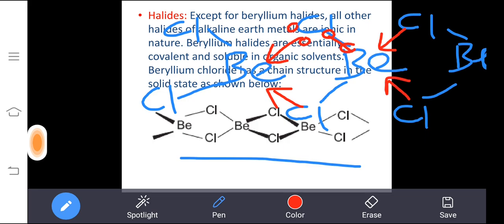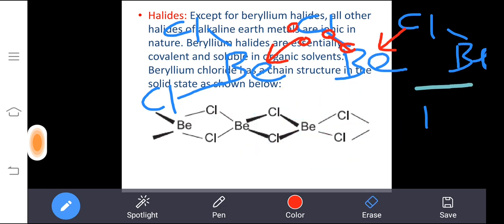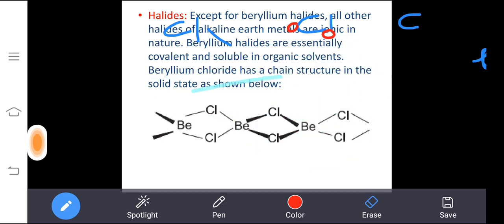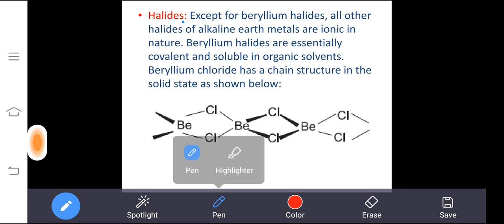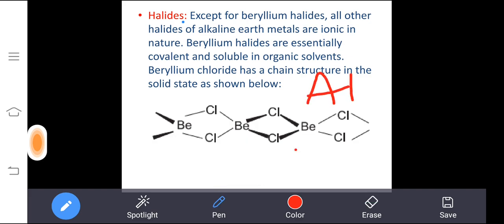The arrow mark represents the coordinate bond. That means one atom shares 2 electrons to make a bond with another element; that we call a coordinate bond. Like this, a chain structure is formed. The chain structure you are seeing now is formed in this manner, and it is present in the solid state. The same type of structure we are going to study in the p block elements also, for aluminum. Remember it, at that time I will ask.